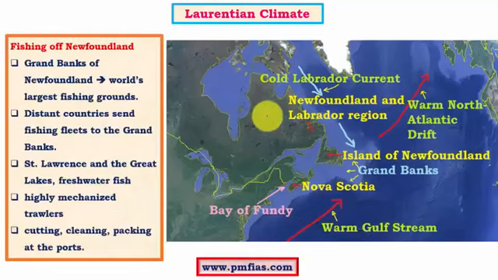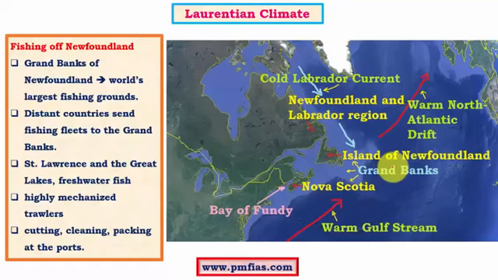So fishing is the most important economic activity in both Asiatic as well as Northeast American Laurentian climatic regions. We know that Grand Banks are quite extensive continental shelves, and continental shelves give a lot of advantage to the fishing industry, because in the continental shelves the nutrients don't sink deep, as the continental shelf itself is not so deep. As a result, the nutrients remain very close to the surface.